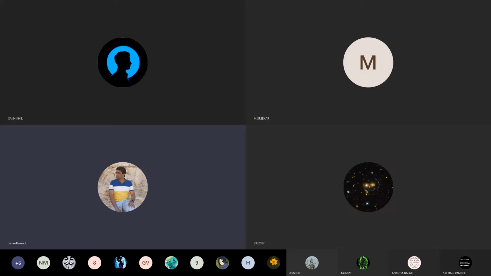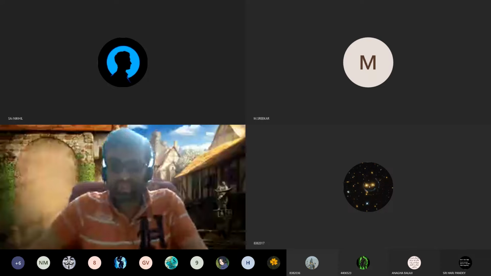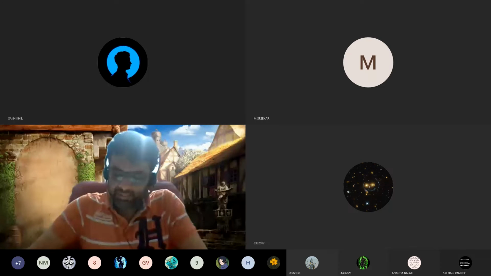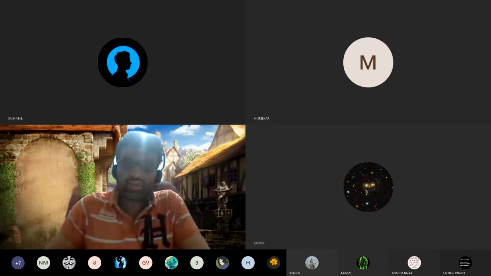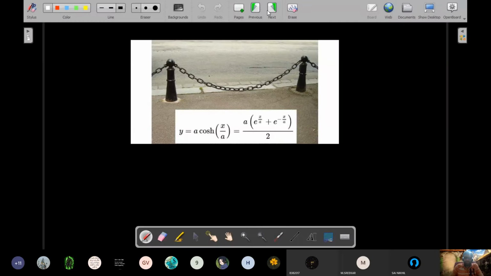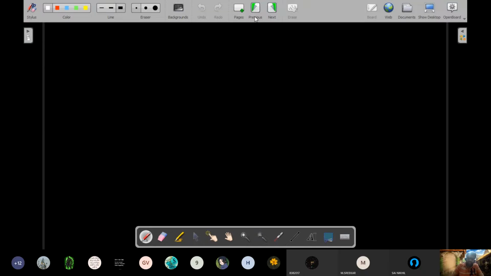We are into day 4 of Newton's laws of motion and its application, right? So this week we are not dealing with any friction. Let me continue from where we left in the previous class. I think I gave you a homework of finding out the equation of the catenary by taking the bottommost point as the origin, right?